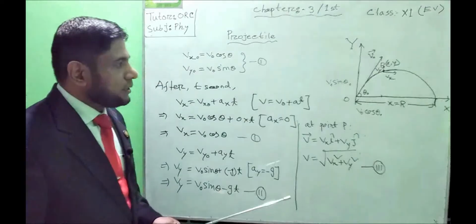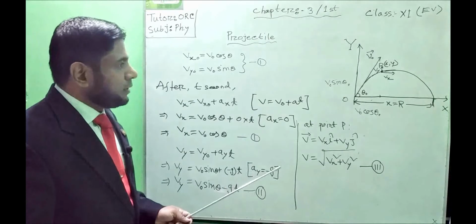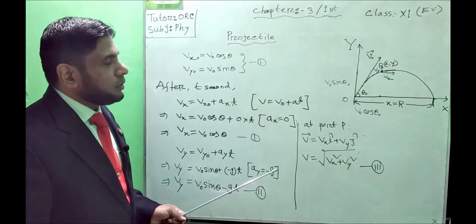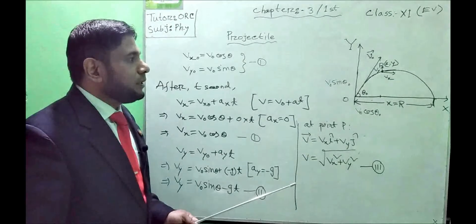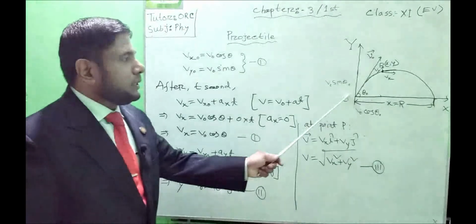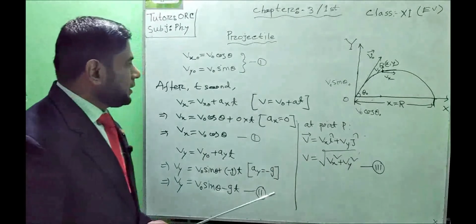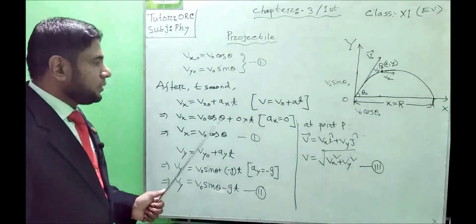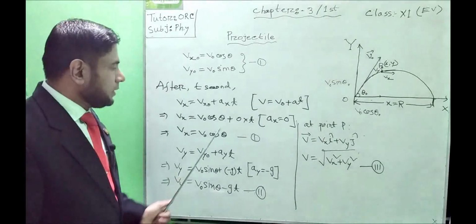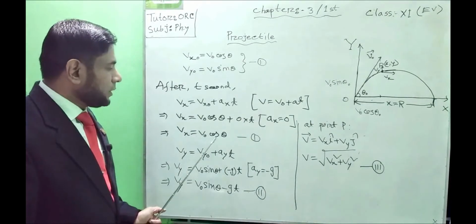So dear students, we must remember that if you need to find out the velocity of a projectile after a definite interval of time, first of all we will find out the velocity along the x-axis, in this way: vx equals v naught cos theta.